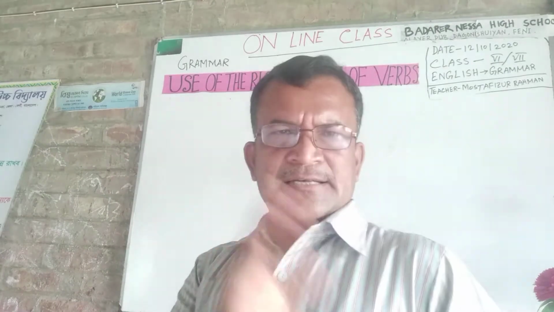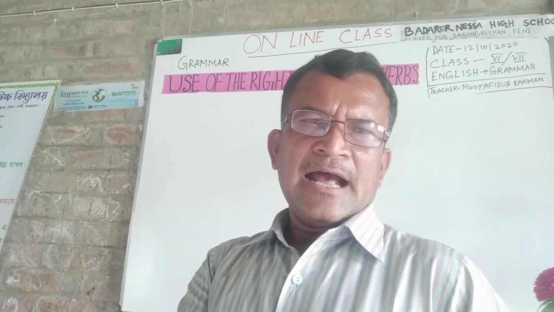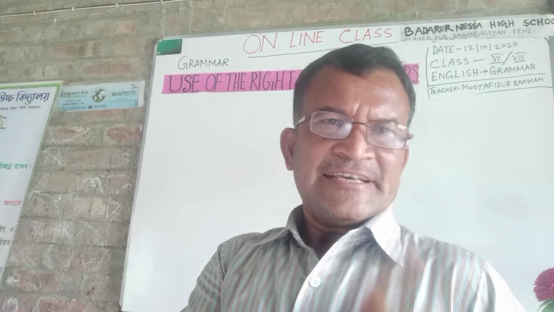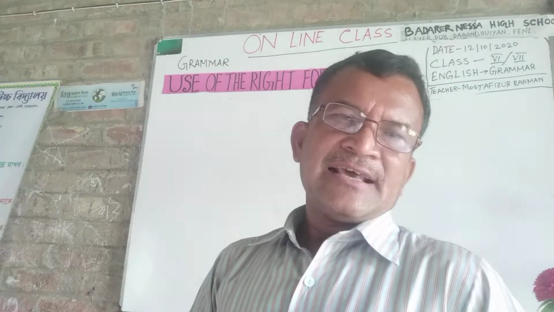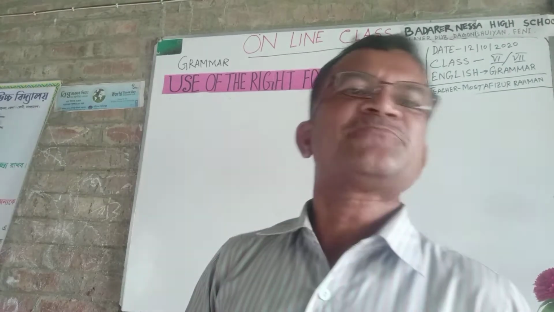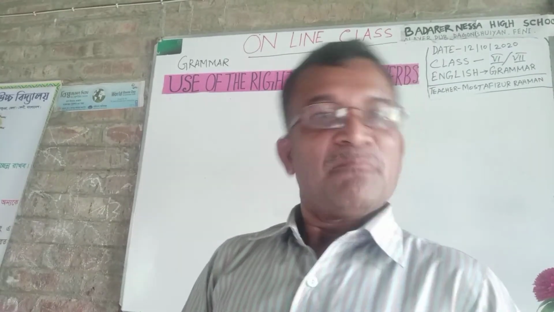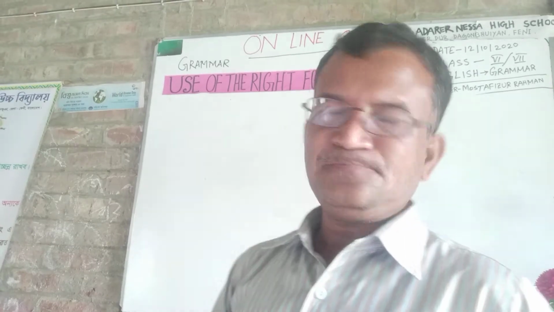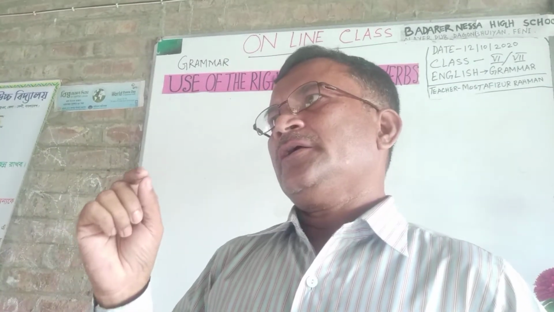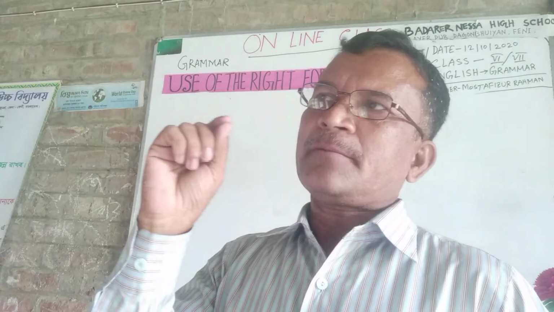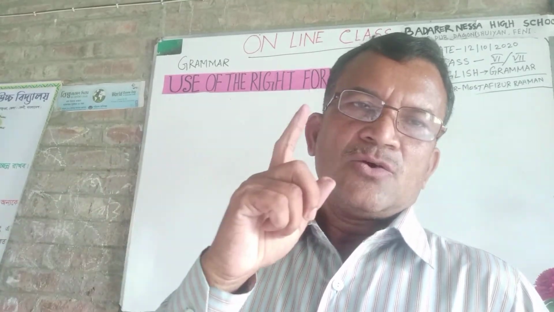Formula number 11. Dear students, this is also an important rule for you. In my previous class on classification of verbs, you have learned infinitive. That means to. You must use present form or base form verb after to. But there is an alternative way. You must use verb plus ing after with a view to.